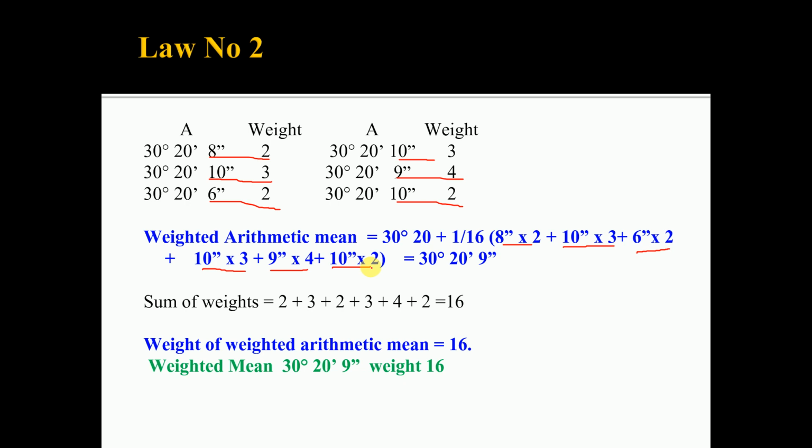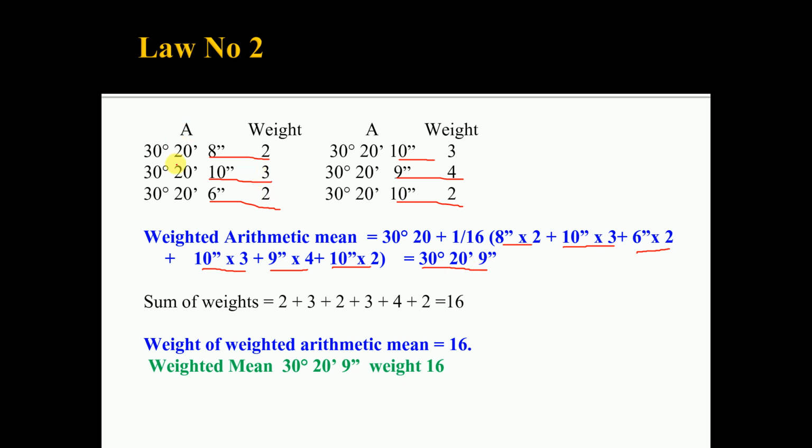So the weighted arithmetic mean is 30 degrees, 20 minutes and 9 seconds. Okay, the degrees and minutes are the same, so its weighted mean will remain the same. So 30 degrees, 20 minutes and 9 seconds is the weighted arithmetic mean. So this is the result.